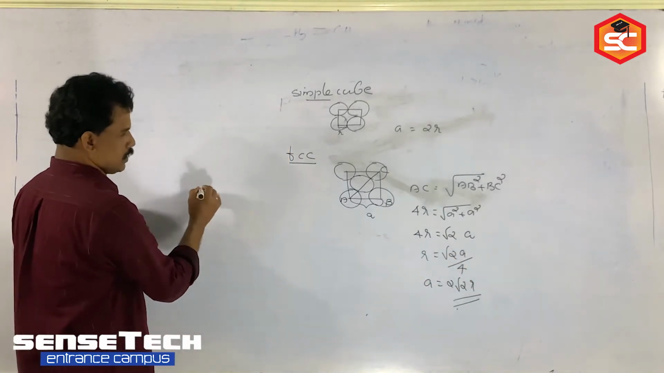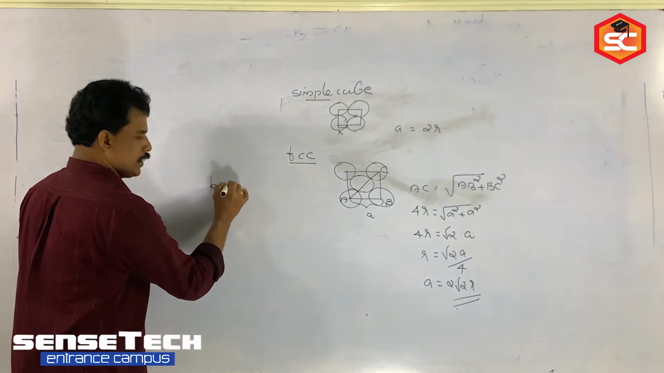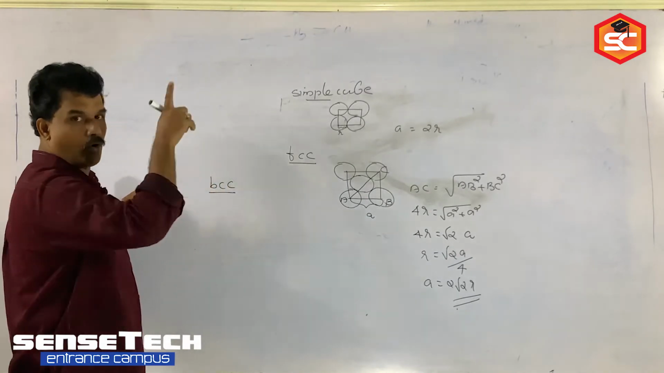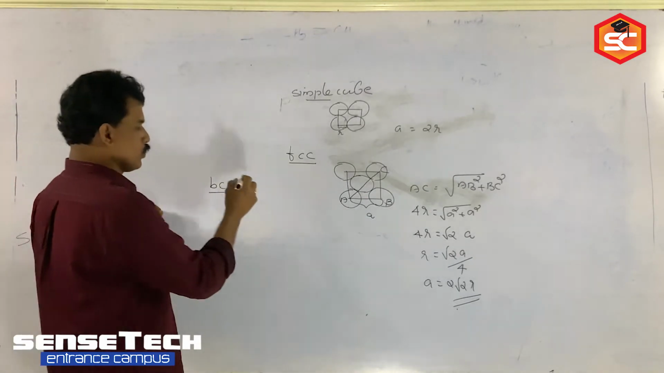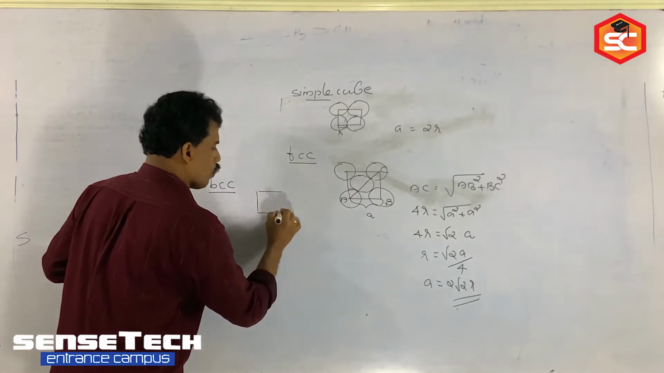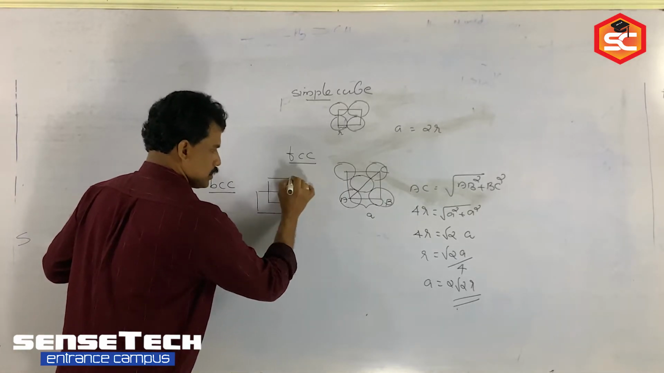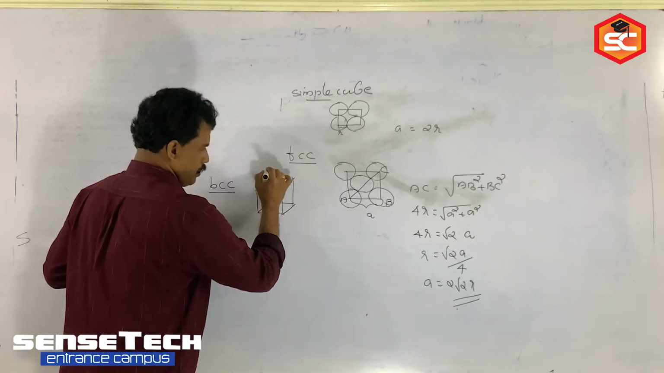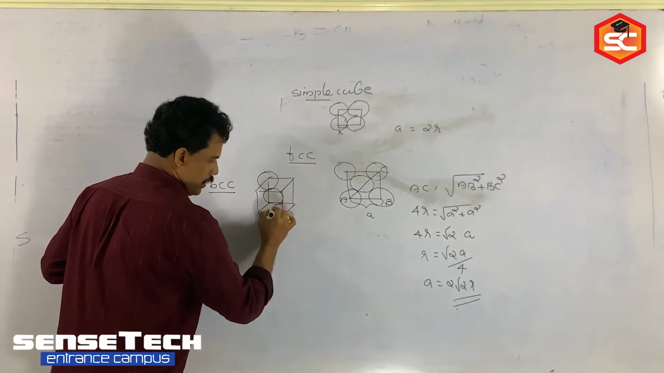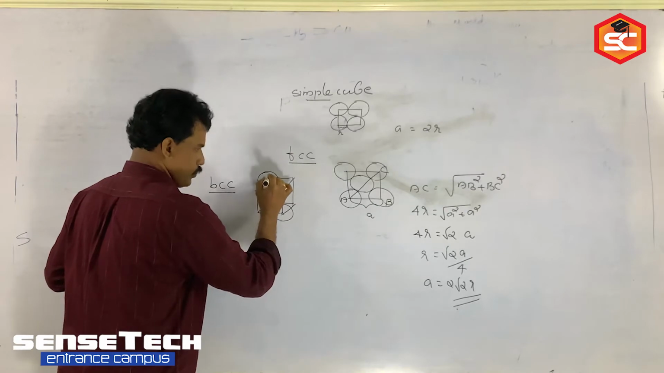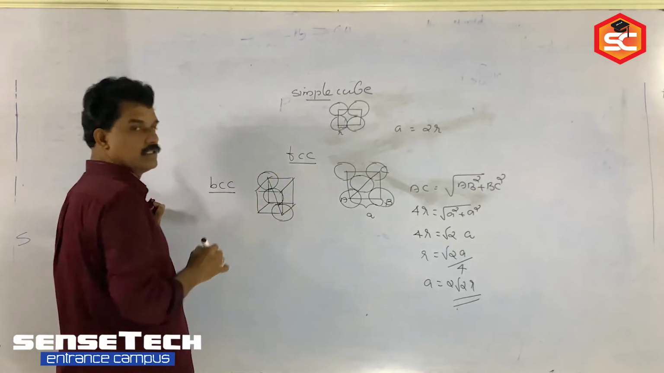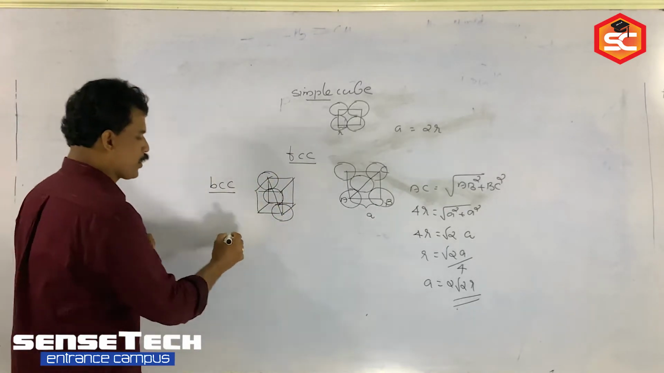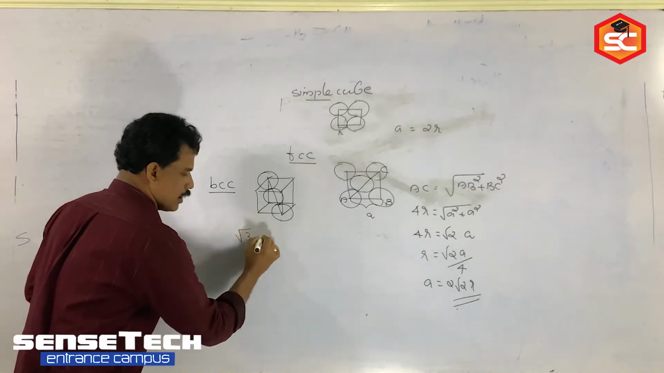Then come to the next, BCC, body centered cube. Body center, so the whole body you have to consider. So when you are considering the whole body, a simple cube contains a particle at the corner and at the center. Here this distance is the diagonal distance. What is the diagonal distance of a cube? Edge length is A, then root 3 A.